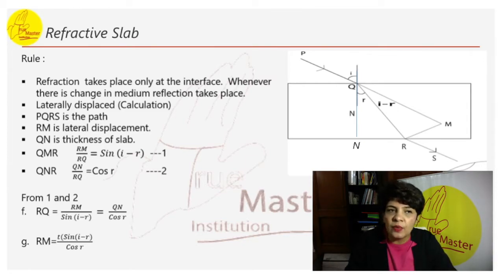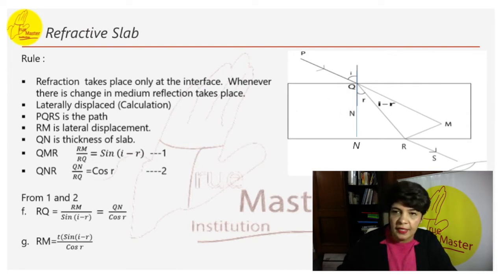Refraction through a rectangular glass slab with thickness T. This is a glass slab in which the thickness is T. As we know, refraction takes place only at the interface. Whenever light refracts, it happens only at the surface, only at the interface.